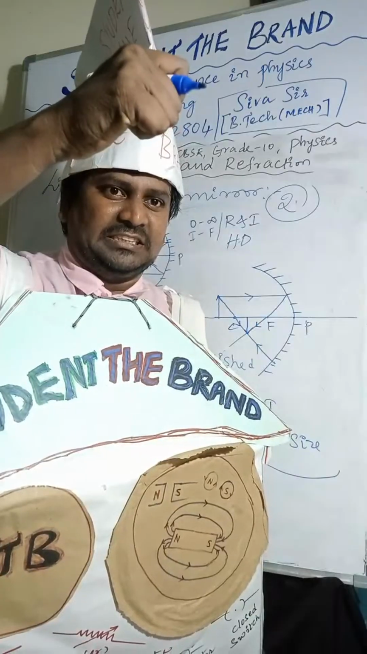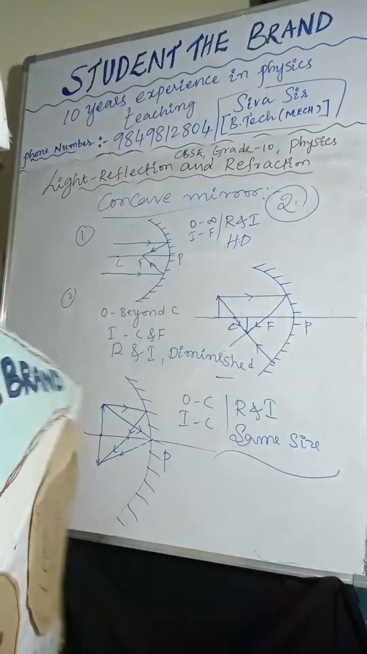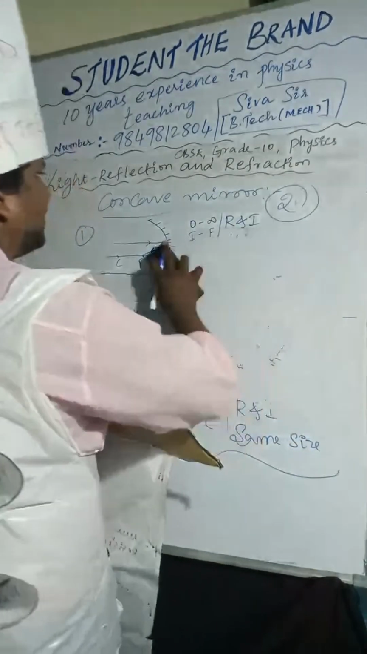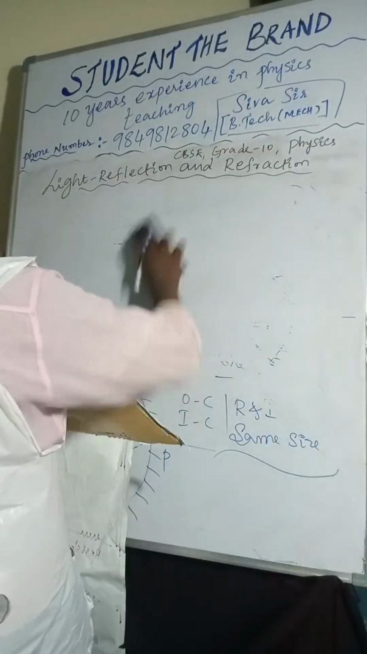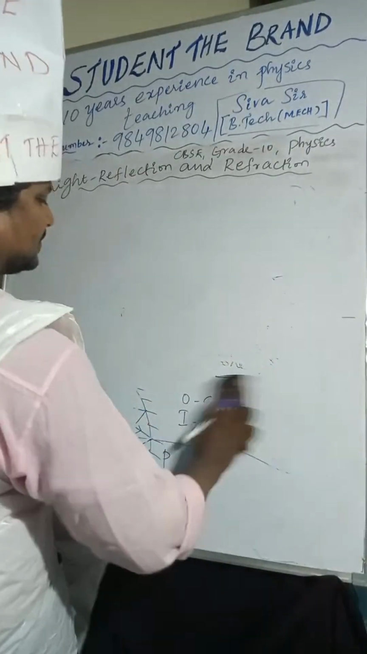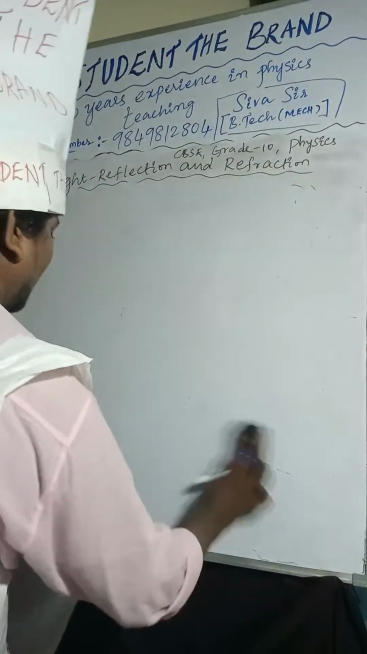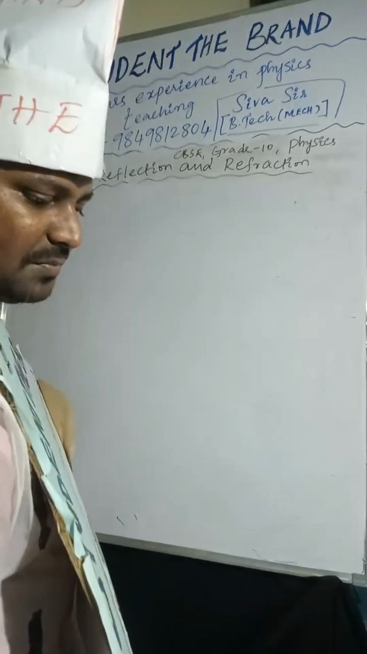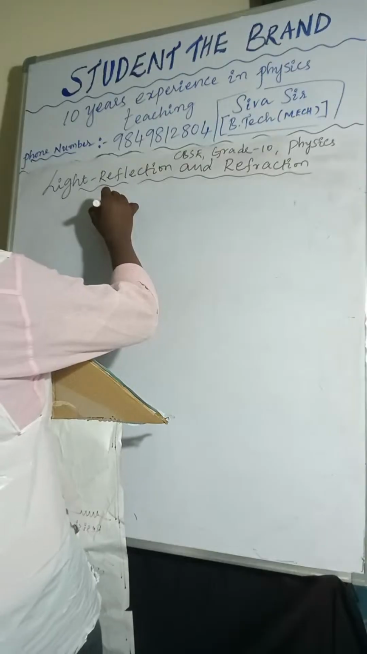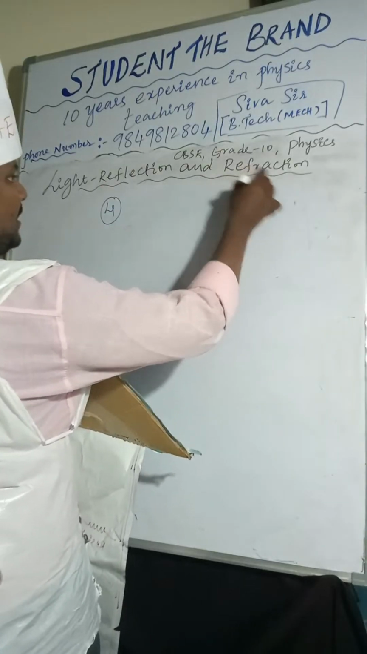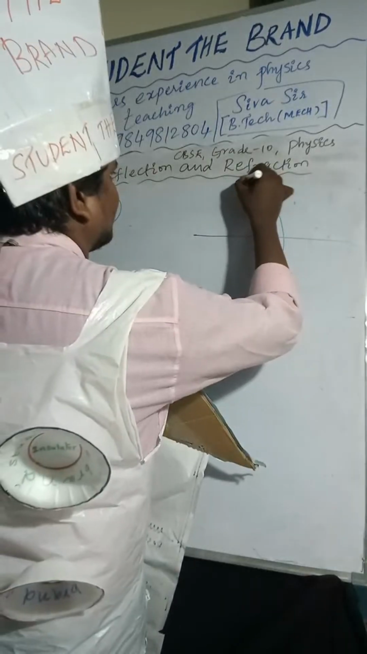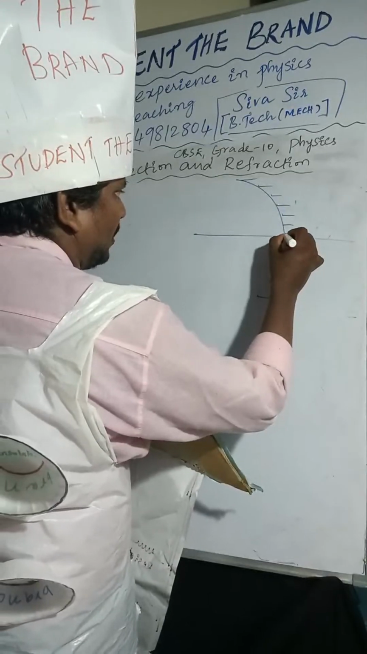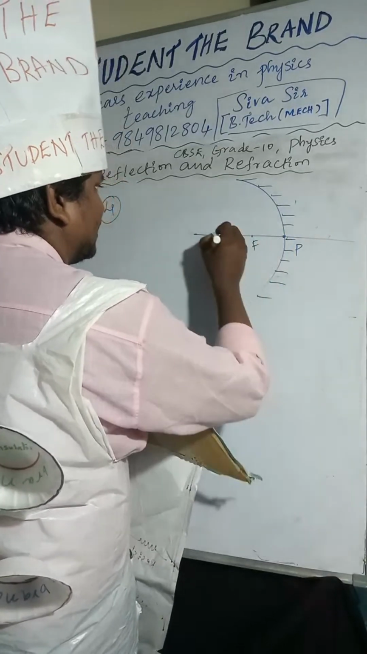Ready? Next one. We are going to the next one. Concave mirror. The object is placed between C and F. So I am taking the fourth one. The object is placed between C and F. So this is the pole, focus, and center of curvature.